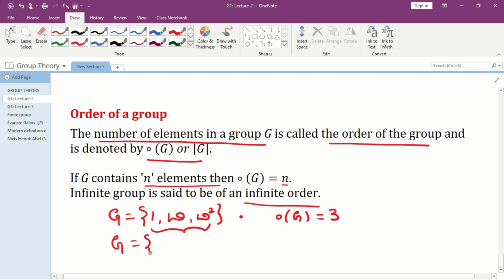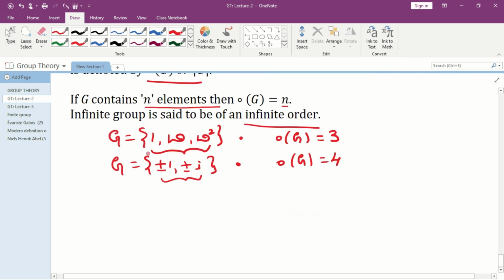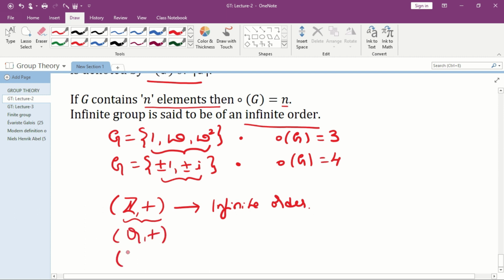Similarly, fourth roots of unity plus or minus 1, plus or minus i, again under the binary operation. Therefore, what is the order of this group? Order of this group is 4 because the number of elements here is 4. And also, we know that Z plus is a group, but what is the order of this group? Since Z is an infinite set, we say that it is of infinite order. Similarly, Q plus, R plus are of infinite order.